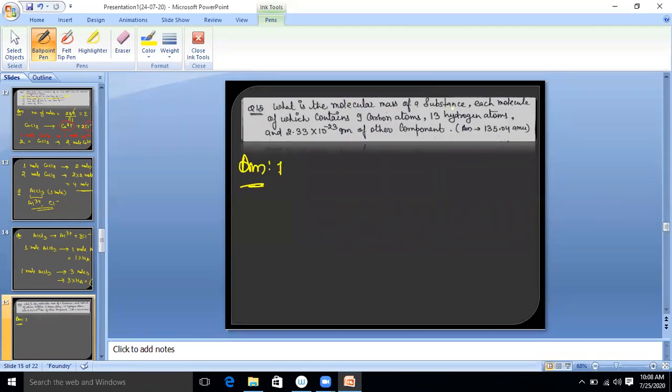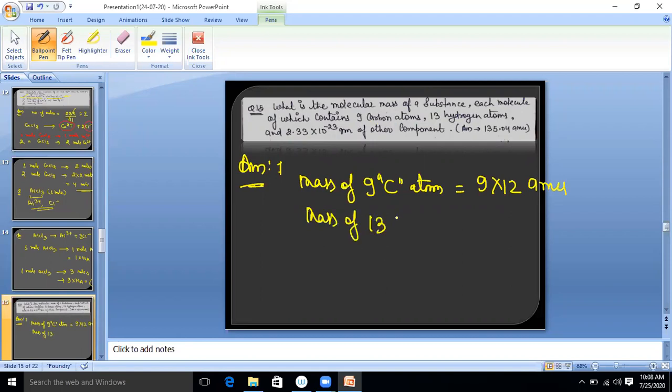What is the molecular mass of a substance, each molecule of which contains 9 carbon atoms? What is the mass of 9 carbon atoms? What is the atomic mass of carbon? 12. So 9 into 12 AMU. Clear? Now, how many hydrogen atoms? So mass of 13 hydrogen atoms. What is the atomic mass of hydrogen atom? It is around 1. So you will write 13 into 1 is equal to 13 AMU.